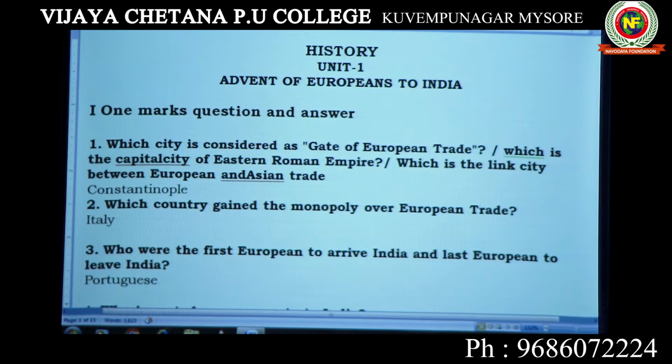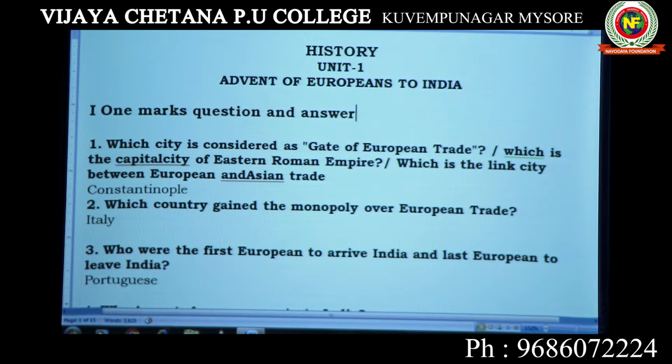Which city is called the gate of European trade? The answer is Constantinople, because it's a place where things used to be brought from Asia,